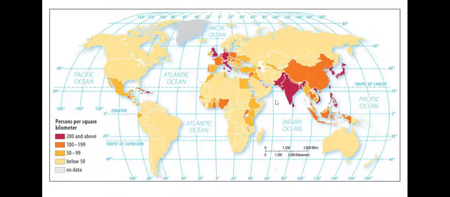We're about 200 or above. Same in Pakistan. But China, which has over 1 billion people in it, is still 100 to 199 because it's roughly the size of the United States. So it's a pretty large area.